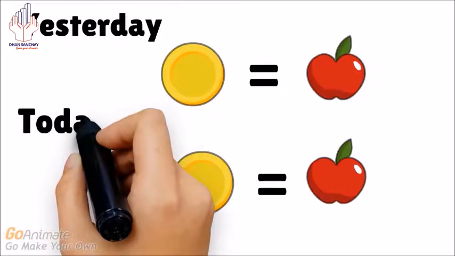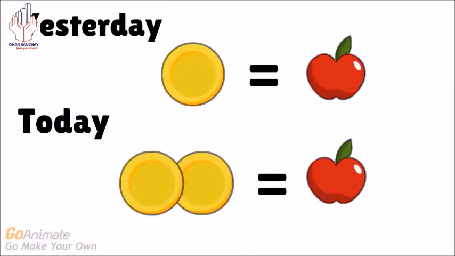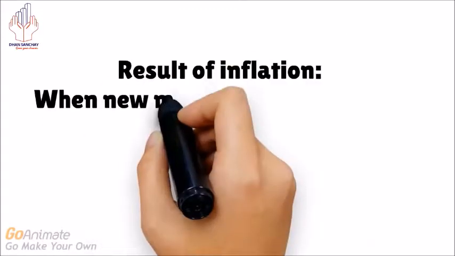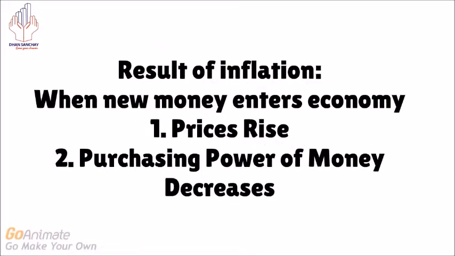Yesterday, 1 piece of gold bought 1 apple, but today you need to pay 2 pieces of gold in order to purchase an apple. Ultimately, one of the results of an inflation of the money supply is that once the new money enters the economy, prices rise and the purchasing power of money eventually decreases.